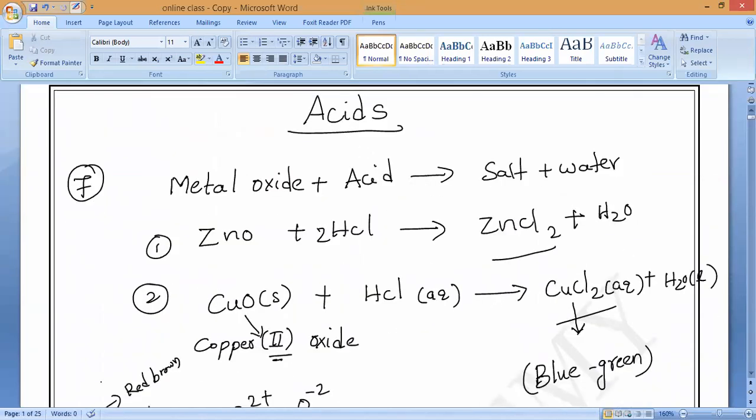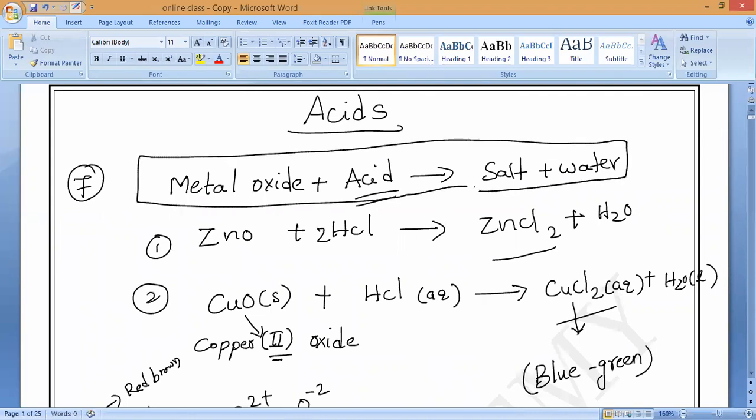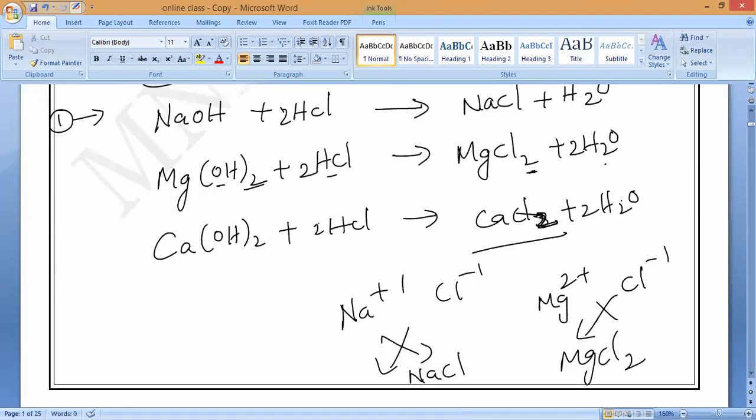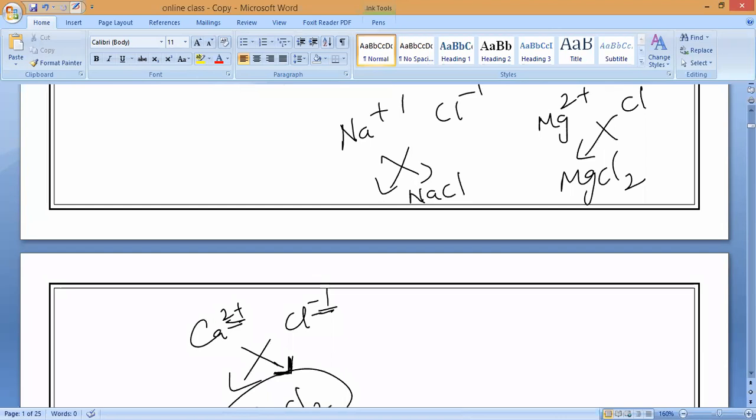So write it now. Metal oxide reacting with acids will form what? Salt plus water. Same way, instead of metal oxide, metal hydroxide plus acid also forms salt and water. Any doubt, anybody, till here? Please ask me. Clear?